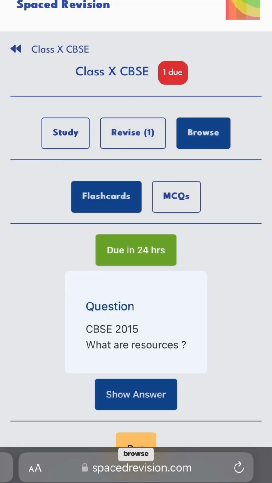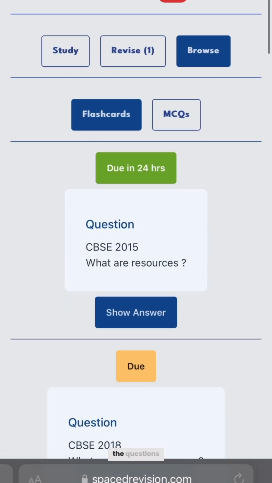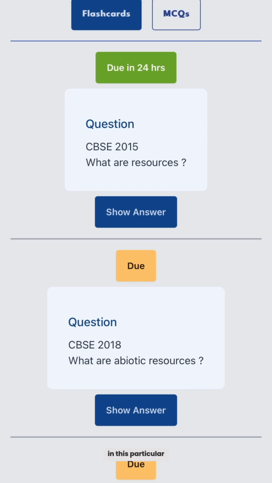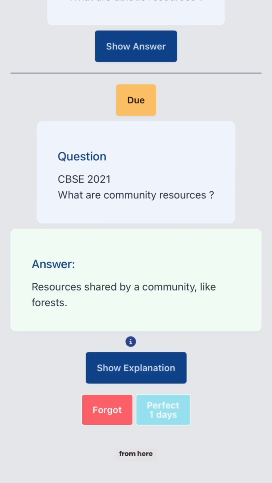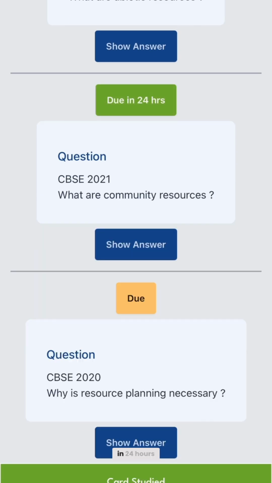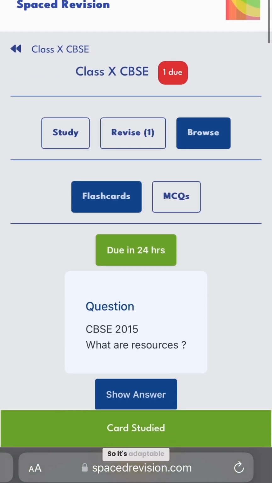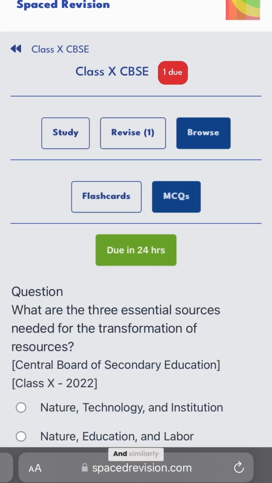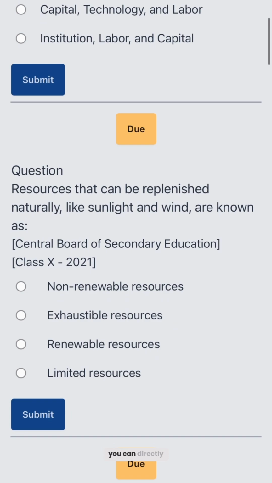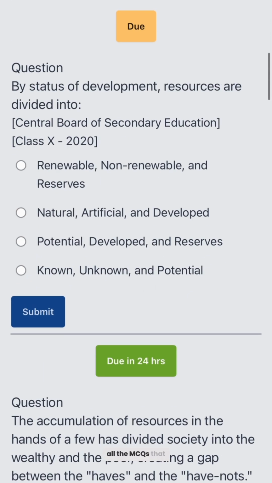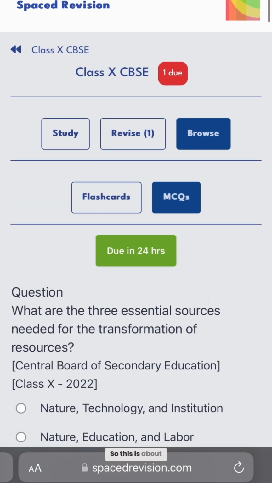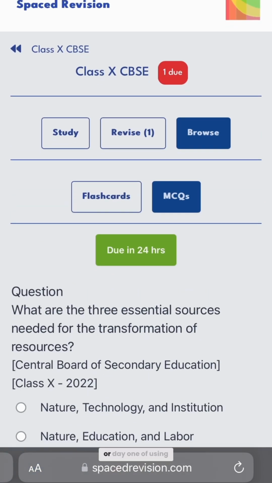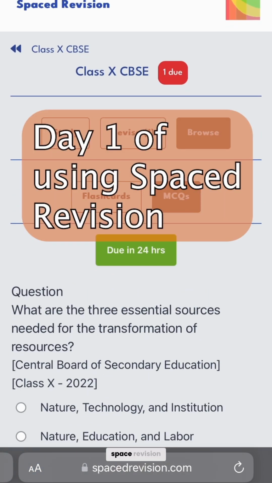Now let's go to browse. In browse, you can find all the questions that are there in this particular topic to help you revise all at once. So you can see all the questions, you can directly answer from here, do perfect. It's gonna come in 24 hours. So it's adaptable to you. And similarly with the MCQs, you can directly sit and you can do all the MCQs that are there in this particular topic. So this is about it with space revision, or day 1 of using space revision.